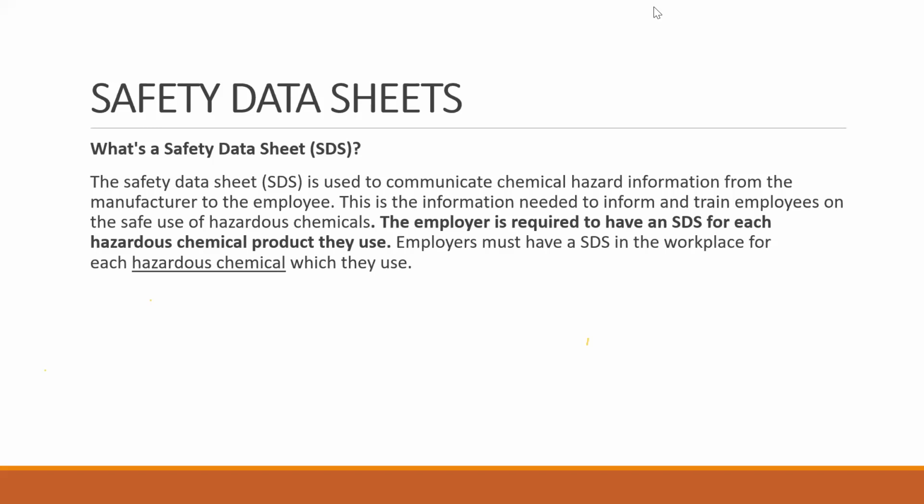So we call it the GHS system. You can write GHS, Global Harmonized System, right? Global Harmonized System for classification.